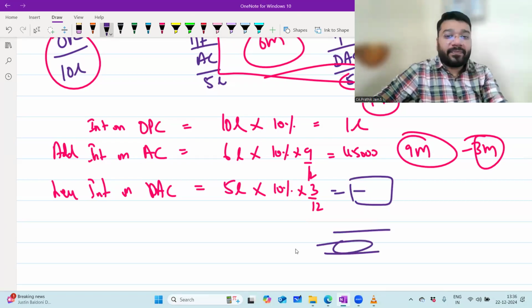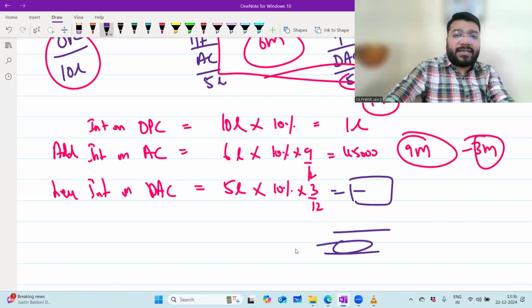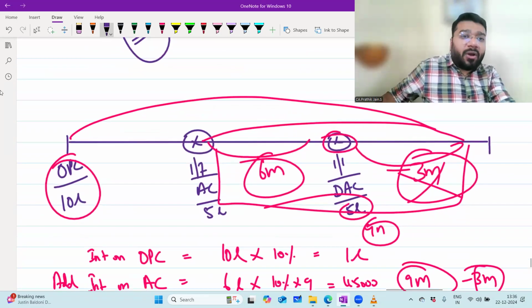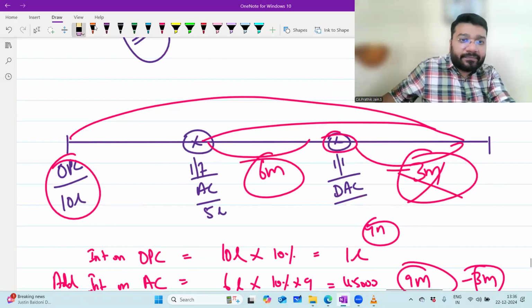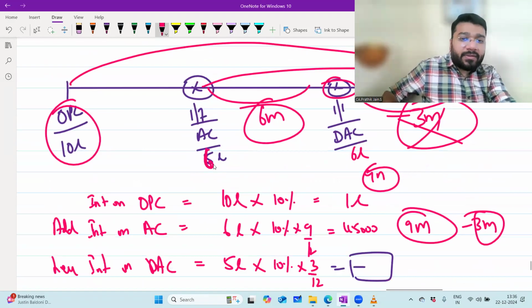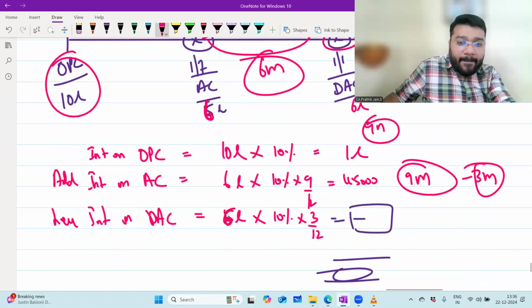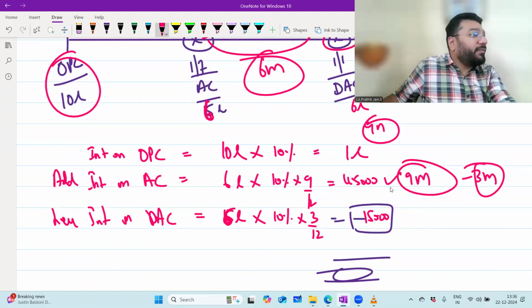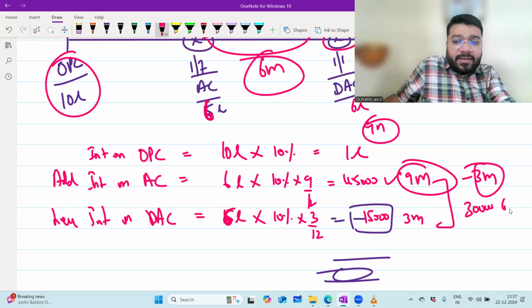How much is it? Please tell me. 5 lakh into 10%. We changed to 6 lakh. No, sorry. Let's say drawing against capital also is 6 lakhs. We'll change it to 6 lakh for convenient purpose. 6 lakhs. 15,000. So from 45,000 interest of 9 months, if I minus 15,000 interest of 3 months, I'll get 30,000 rupees interest of 6 months. So these both put together, 30,000 rupees is interest for 6 months.